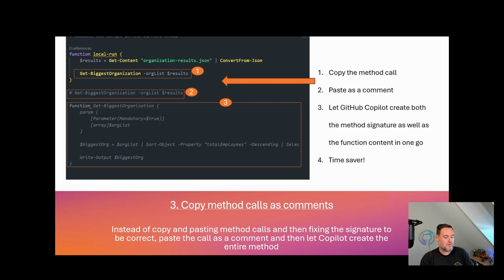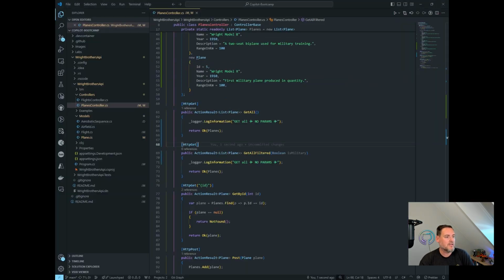Let's do a quick demo to see how that actually works in practice. Switching back to an editor, and I started building up a set of planes that I have in all the demos that I'm giving here. And I started building up a new method saying I want to get all filtered list of planes from the list of planes that I have.